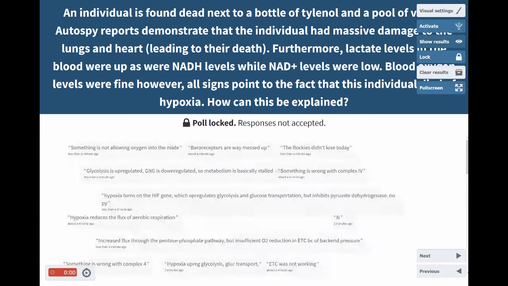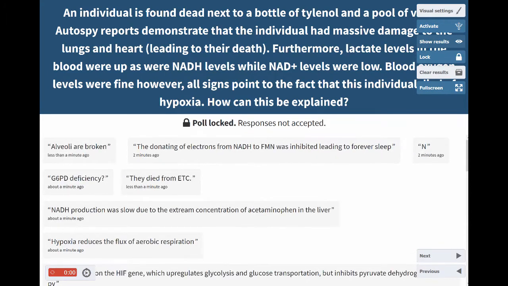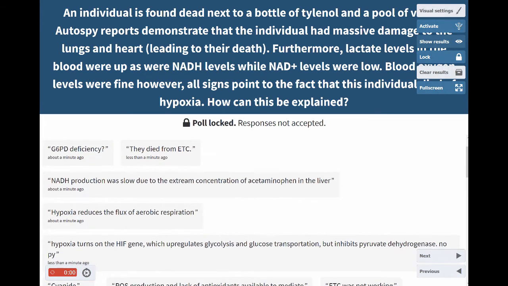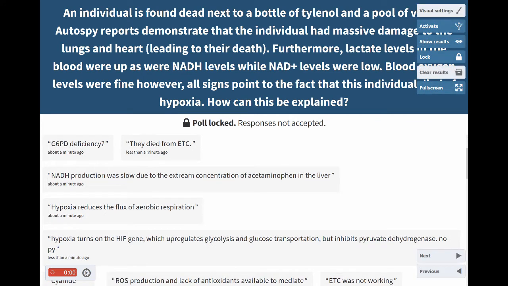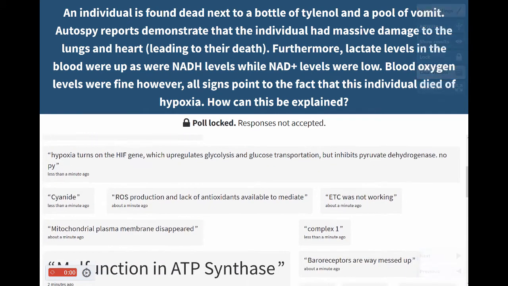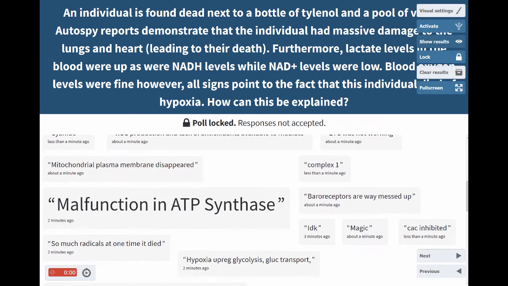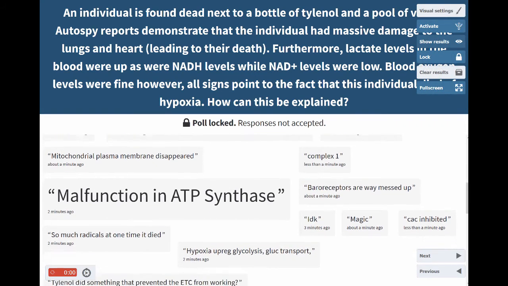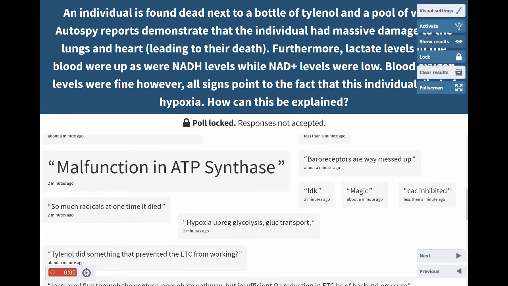Okay, so let's go ahead and look at these results here. Alveoli are broken. The donating of electrons from NADH to FMN was inhibited, leading to forever sleep. They died from electron transport chain. NADH production was slow due to extreme concentration of acetaminophen in the liver. Hypoxia reduces the flux of aerobic respiration. ROS production, lack of antioxidants. So electron transport chain is not working. Someone said magic.